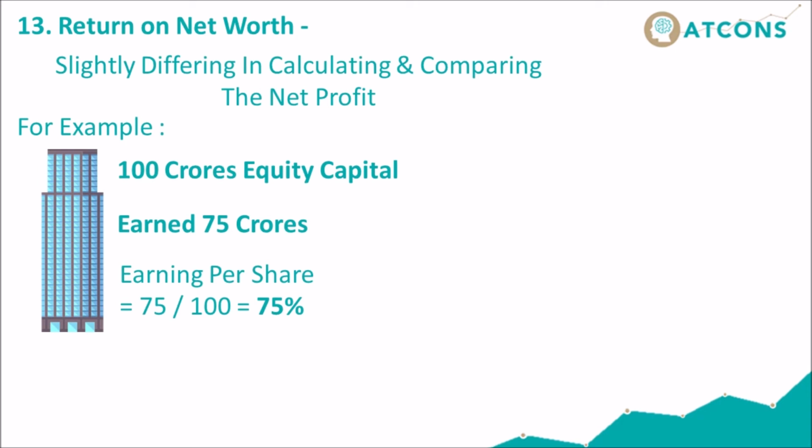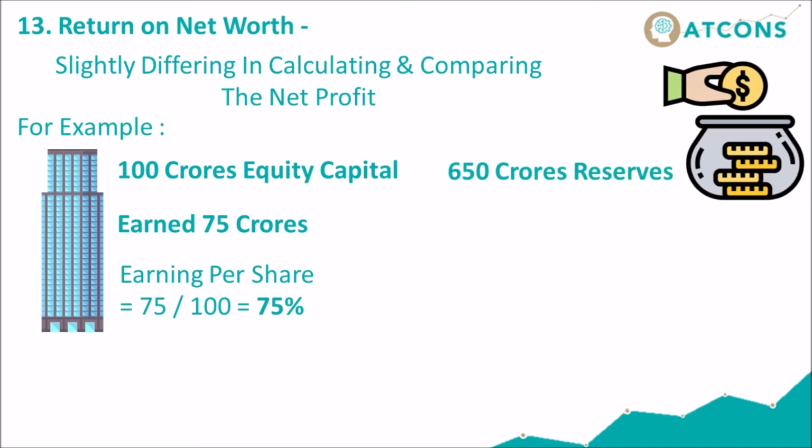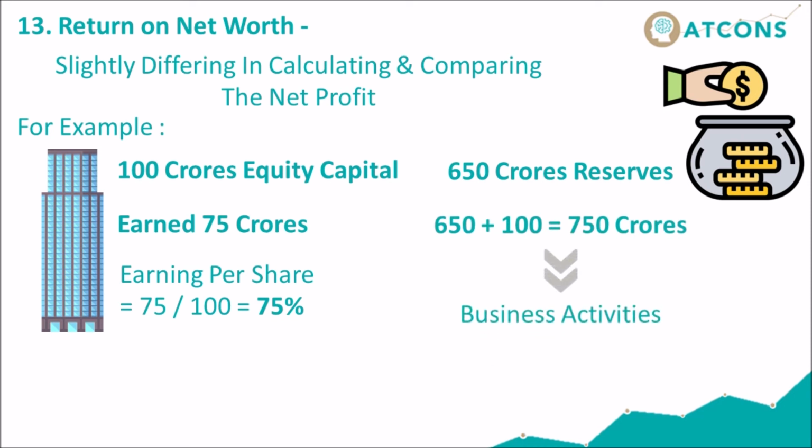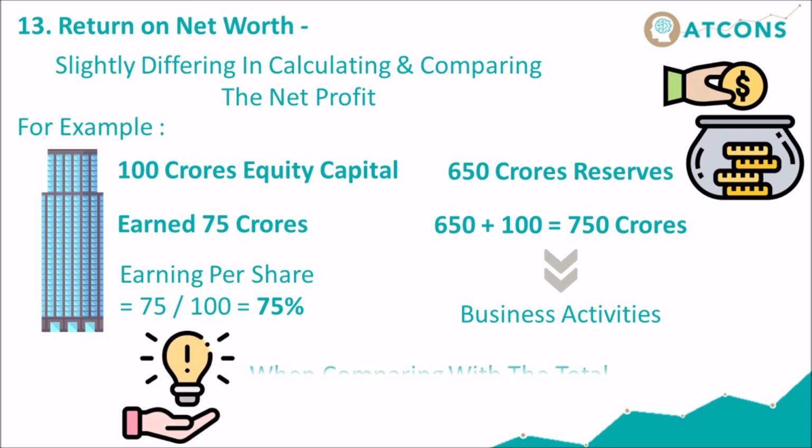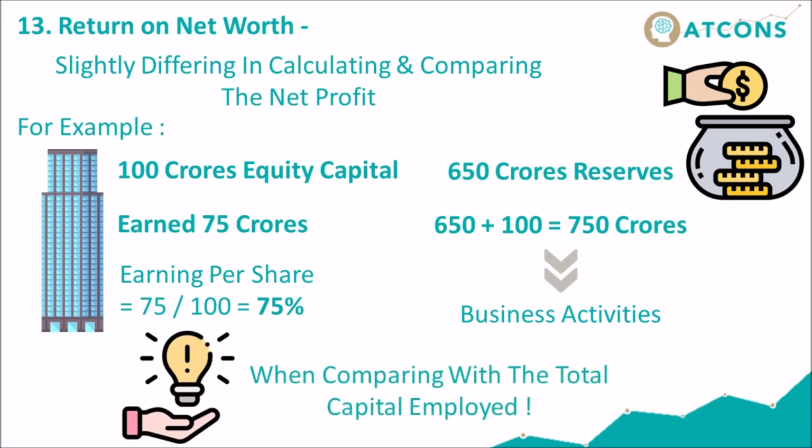At the same time, if the company has 650 crores reserves, actually it will use 650 plus 100, 750 crores for its business activities. So we can get a clearer idea about return when comparing with the total capital employed.